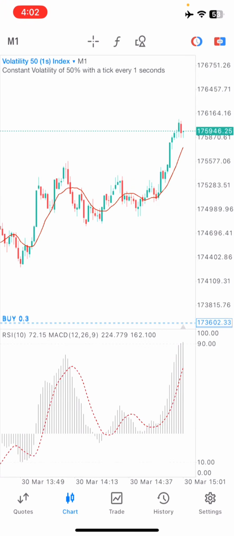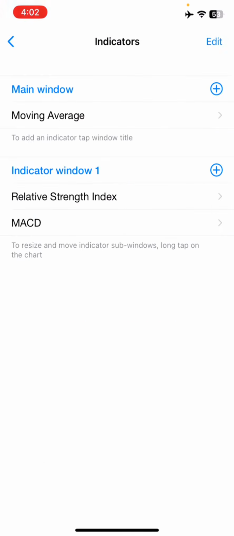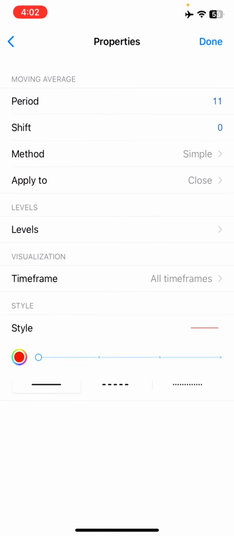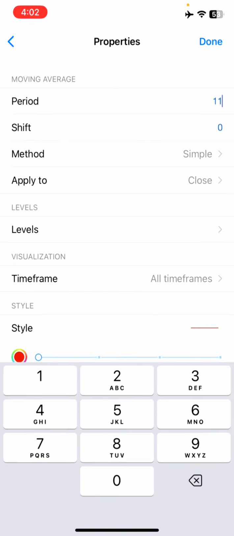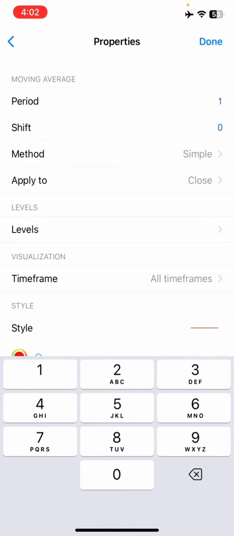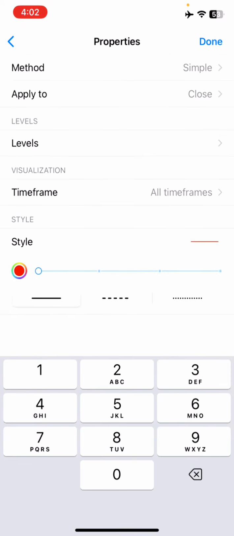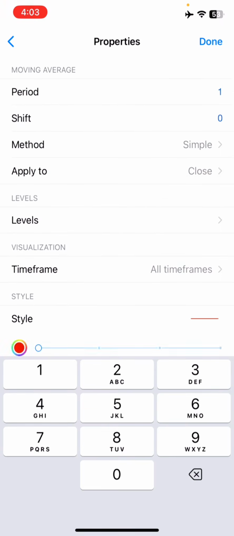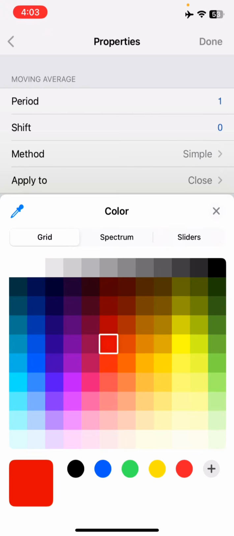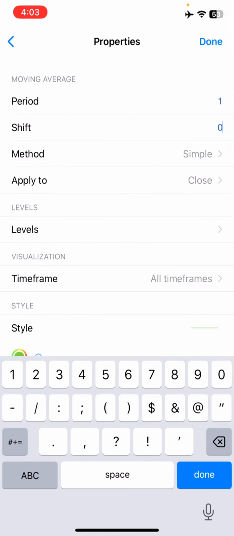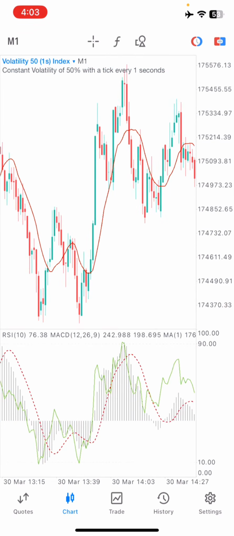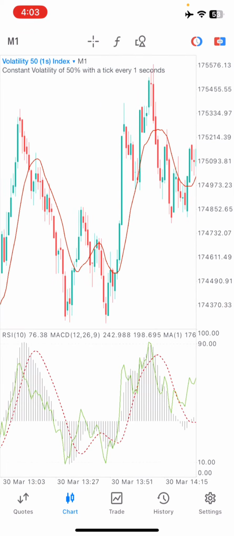The last indicator we are going to add is also listed in indicator window 1. Click on the plus and search for moving average. The parameters are period 1, shift 0, the method is simple, apply to close, and I'm changing the style to green. Click on done, and you are good to go. Now we have all the settings that we need for the strategy.